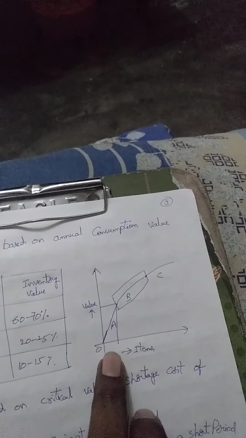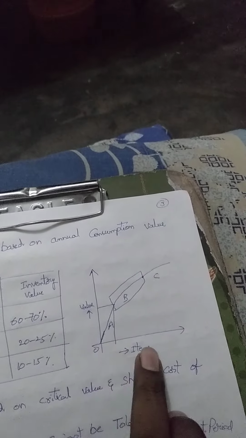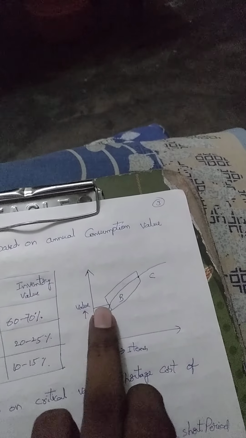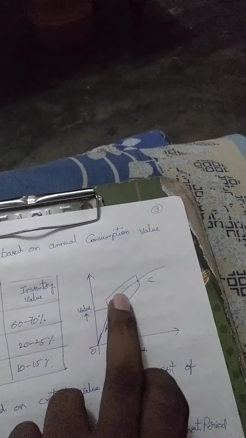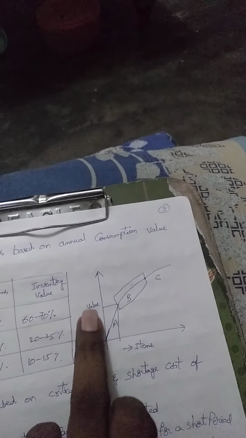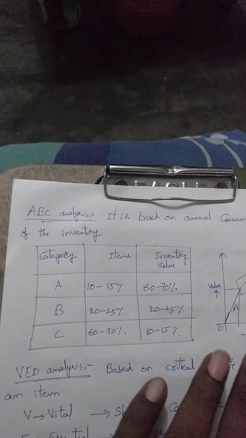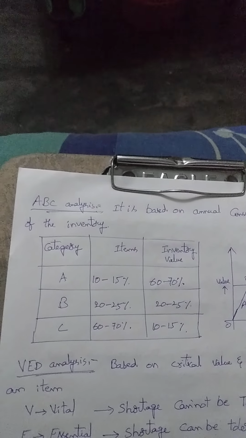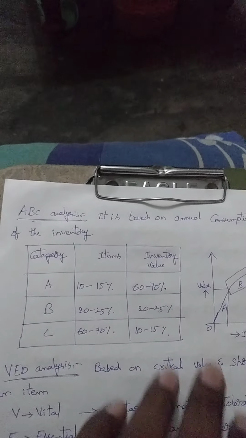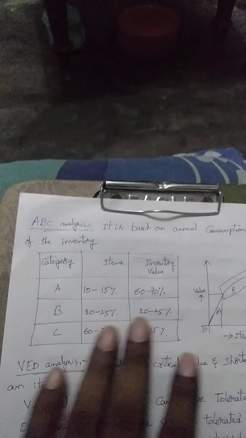In the plot representation, up to this point the item quantity is very low but the valuation is high. Then it decreases a little bit: items are increasing but the values are decreasing. So this is like C. Actually, ABC analysis I would like to explain from a problem-solving point of view also. If time permits, I will explain it with problems also in the next working days.